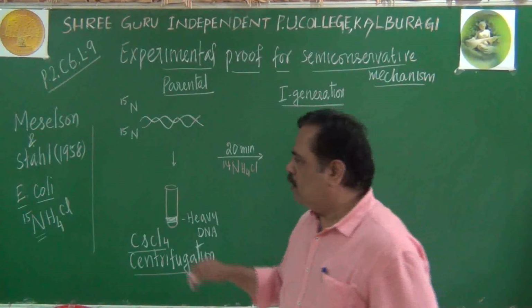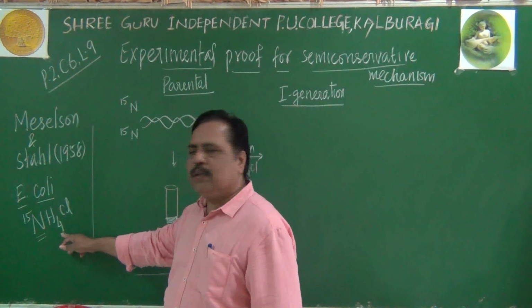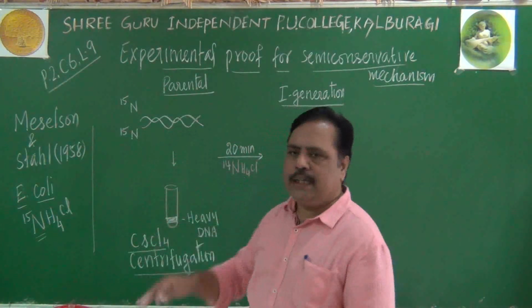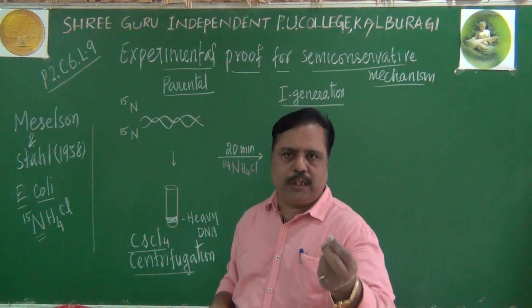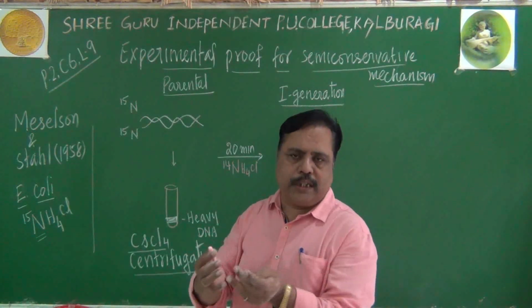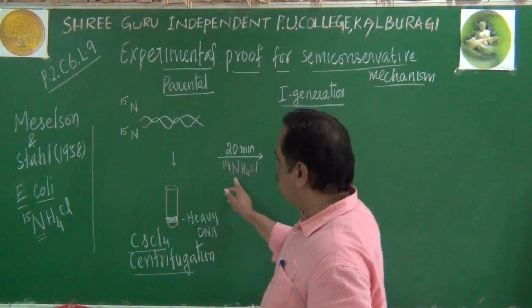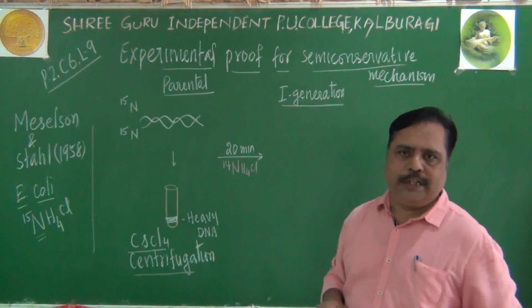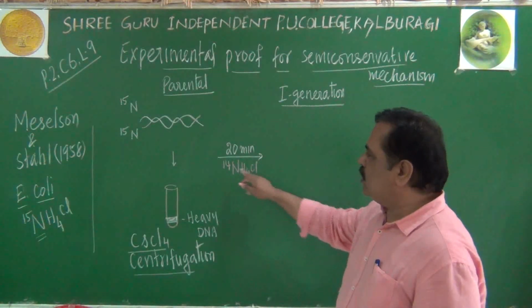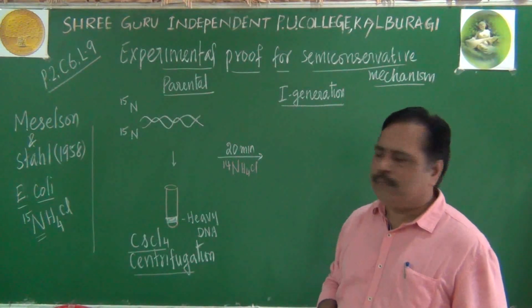You see, for several generations, E. coli was cultured in N15 medium. All its DNA became heavy due to that heavy isotope. After some time, they removed certain parents and cultured them in the N14 medium. Do you get my point? For the next generation, they cultured it in the N14 medium.